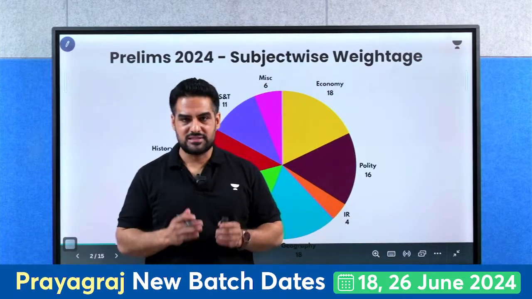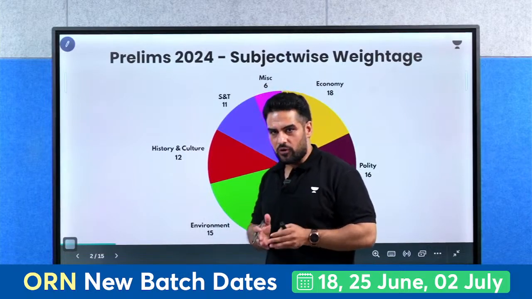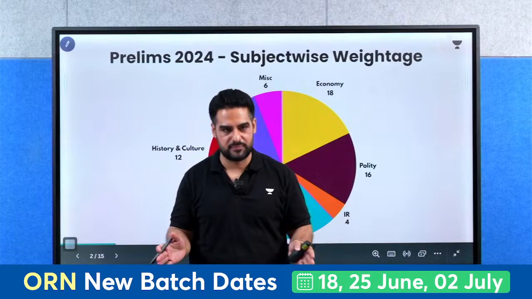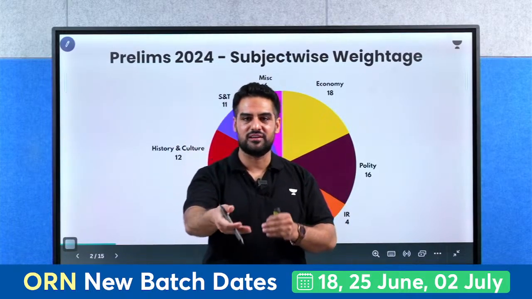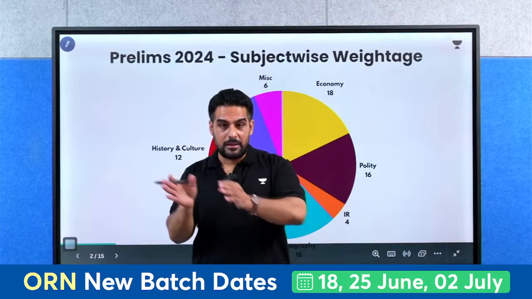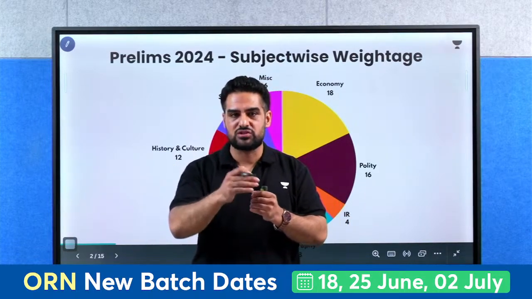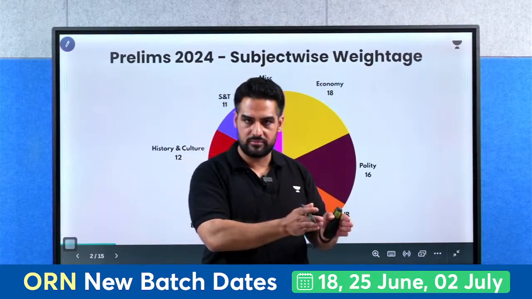Now, myself, Aneet, I will give you an analysis of geography and environment. Before going with the analysis, this year what we have observed specially is that UPSC has gone back to the old pattern where the elimination method is back. That doesn't mean completely elimination is there, but you have a few questions in which the pair-based options were there. But this year we have seen a trend again of the elimination base.